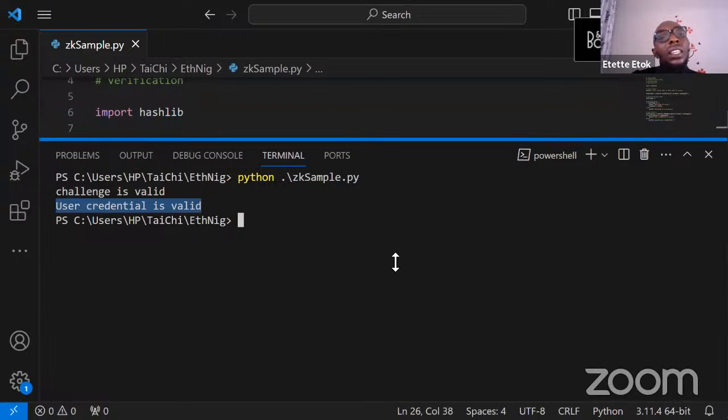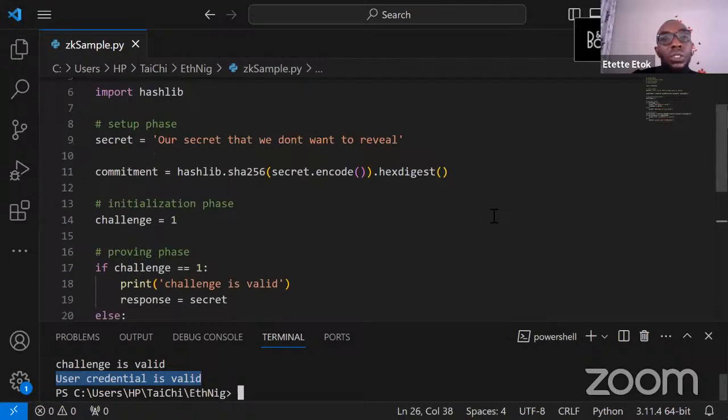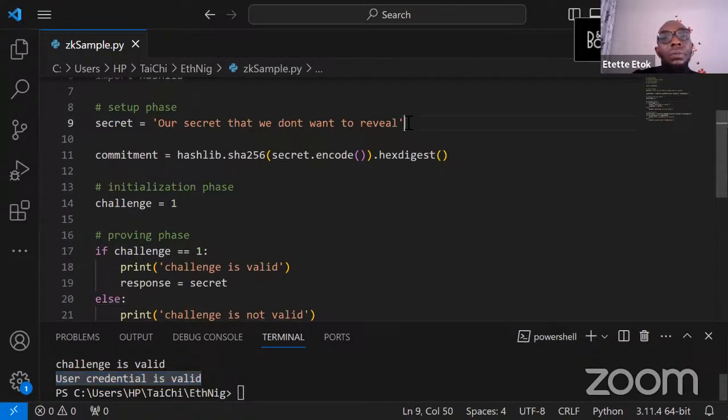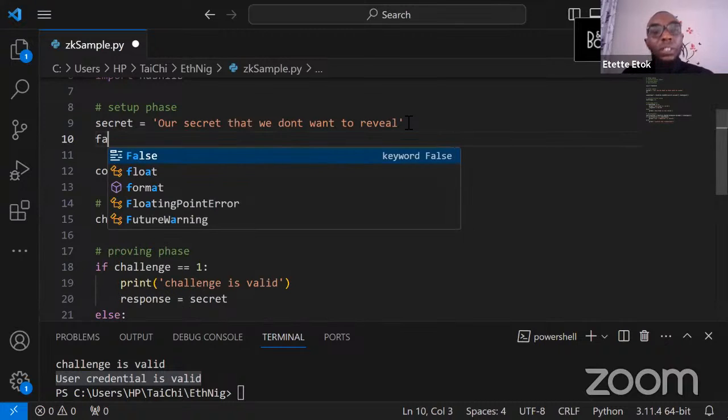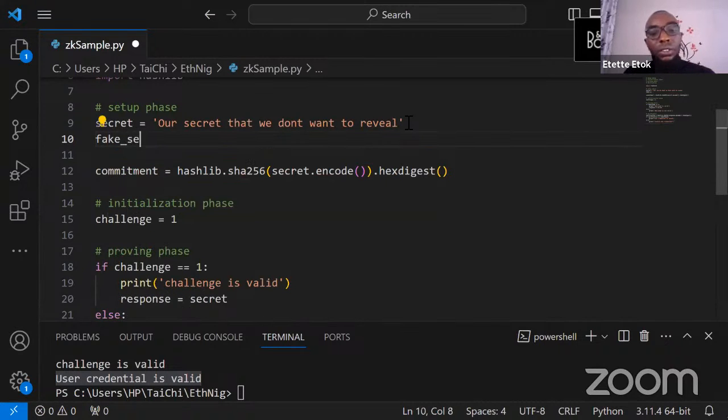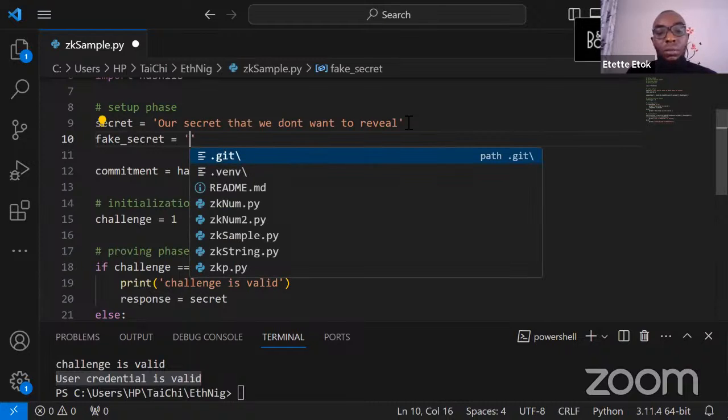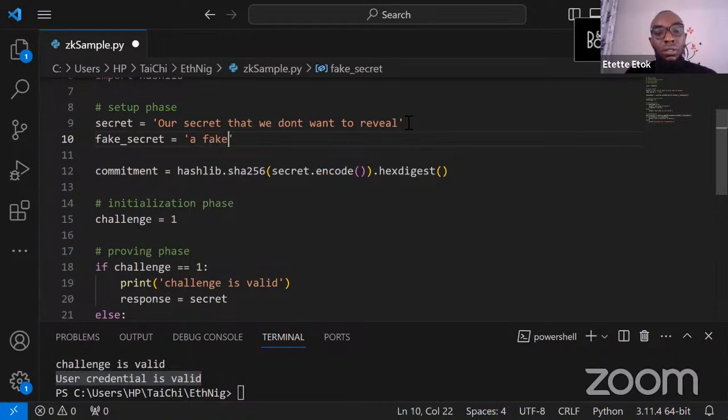Let's try to manipulate it a bit. After asserting that we possess this secret, let's have a fake secret, and let's call our fake secret a fake secret.